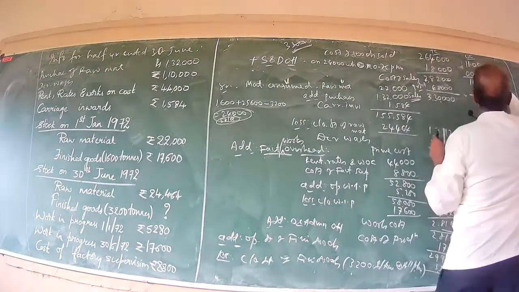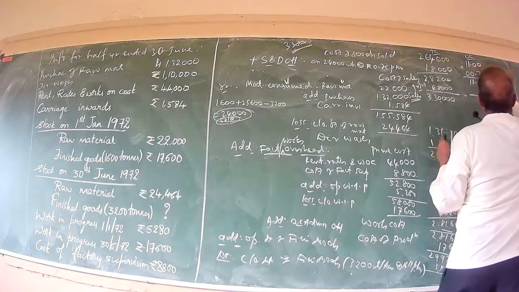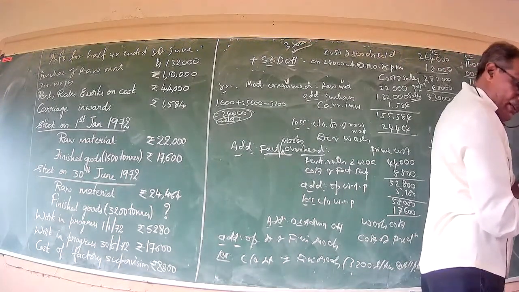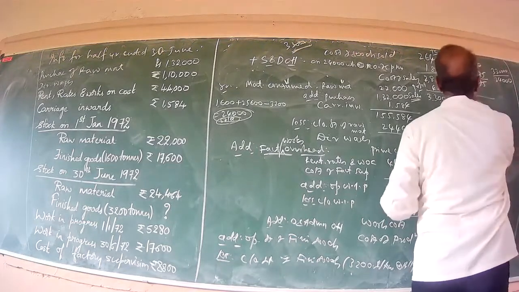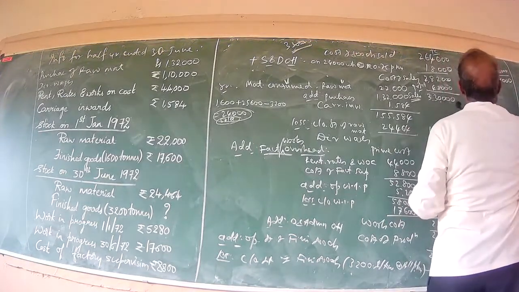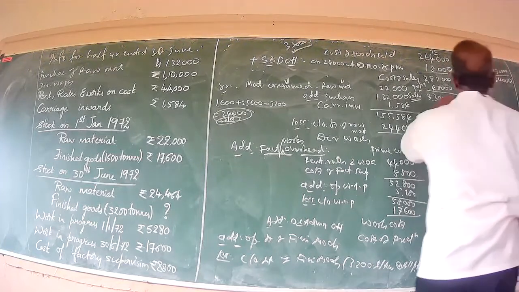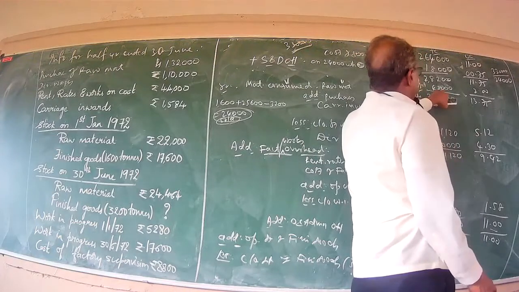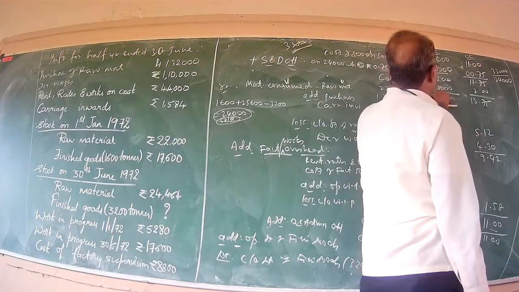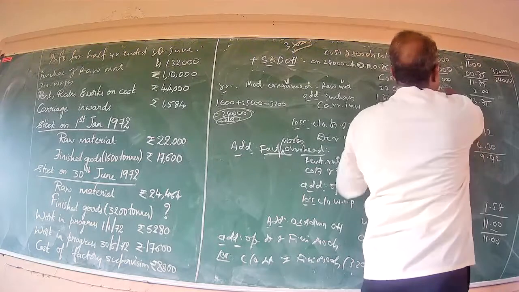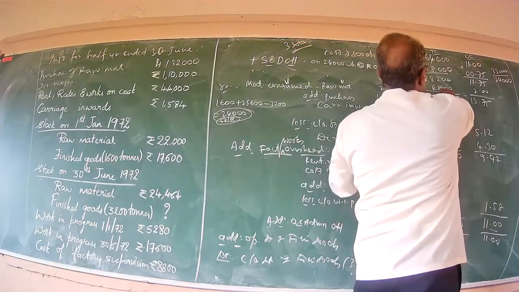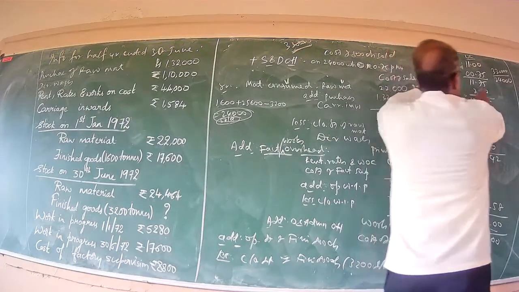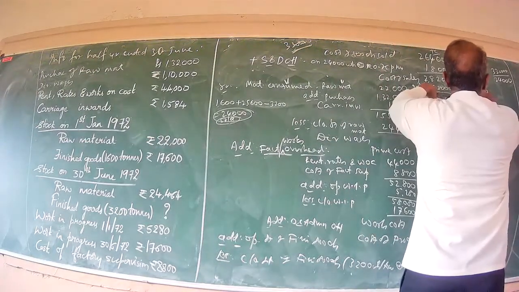In the sense, 3,30,000 divided by 24,000 works out to 13 rupees 75 paise, because profit of rupees 48,000 is for selling 24,000 units of output. Number of units sold 24,000, therefore profit per unit stands at rupees 2.